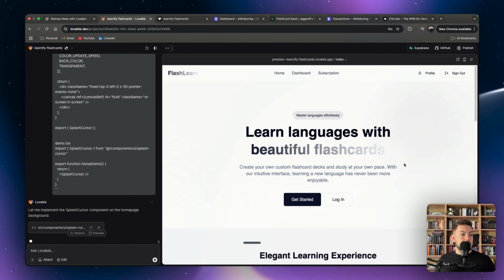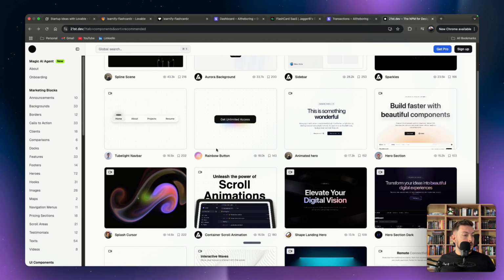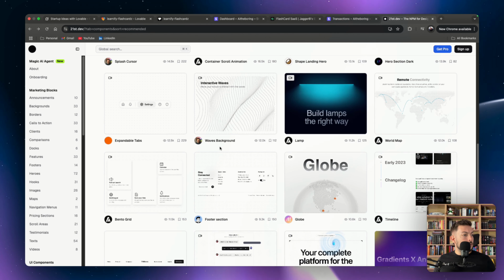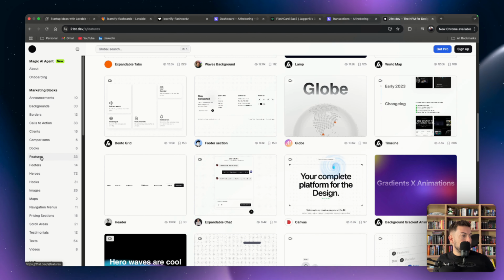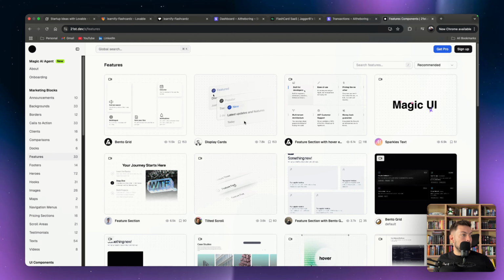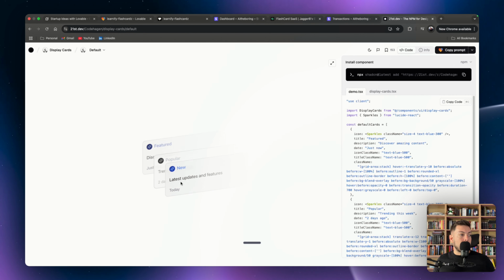Now we've got 9 minutes. So let's actually go back to 21st.dev in the meantime while that loads, and we can look at some other things we want to do. One of the things was the actual cards. So if we go and say features, okay, display cards. Yeah, like this. So think about our cards. If you could have the cards like that, something like that, I think.